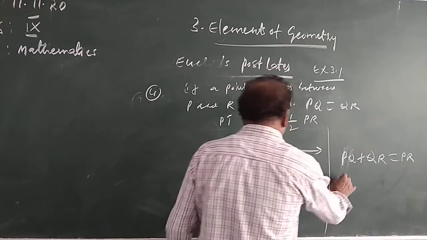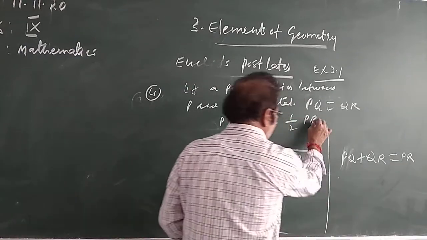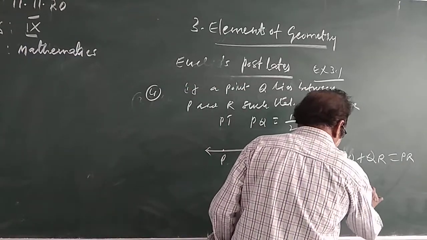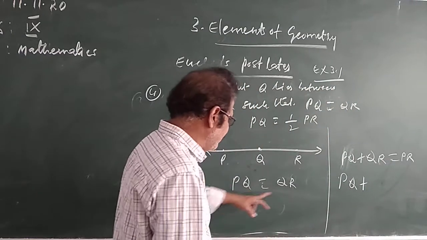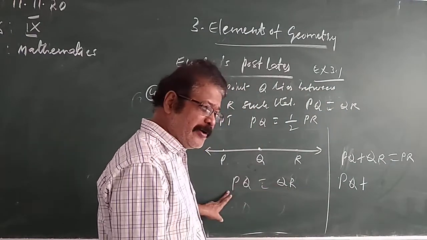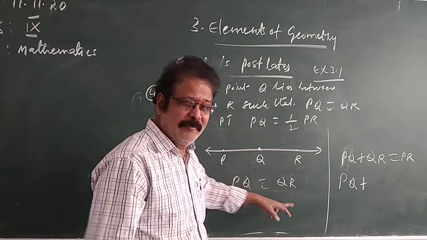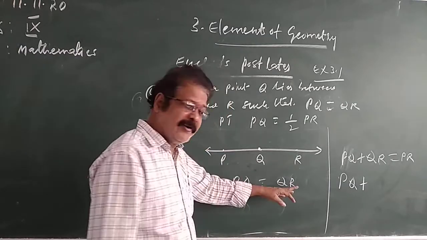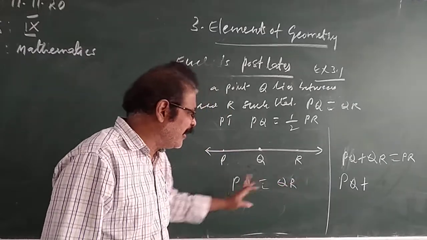So what you have to write? What you have to prove? PQ equal to half of PR. PQ write down, plus QR is equal to what you can write? QR equal to PQ, or PQ equal to QR. Both are equal. In the place of PQ you can write QR, in the place of QR you can write PQ.